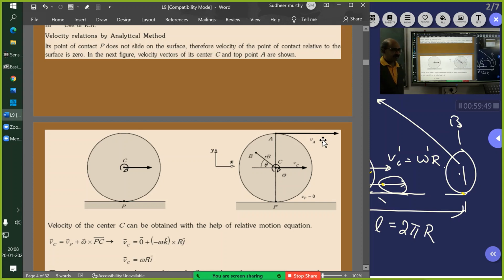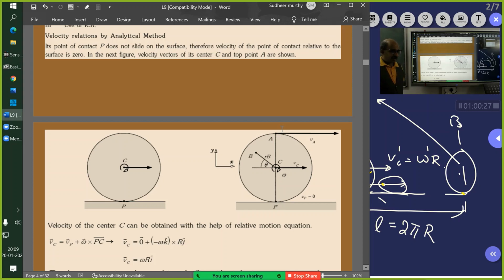It is 2 omega R. How is it 2 omega R? Omega times PA, the distance from P to A. From here to here it is R, from here to here it is 2R. So omega into 2R is the total velocity, and that is VA bar. Because you are taking it with respect to this point P.